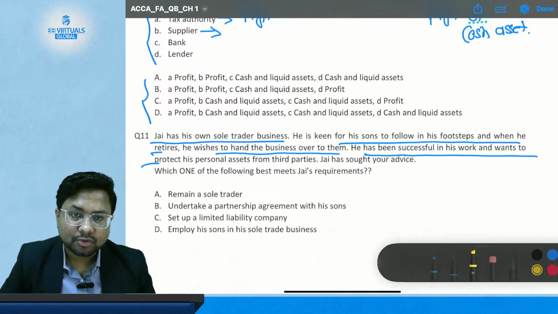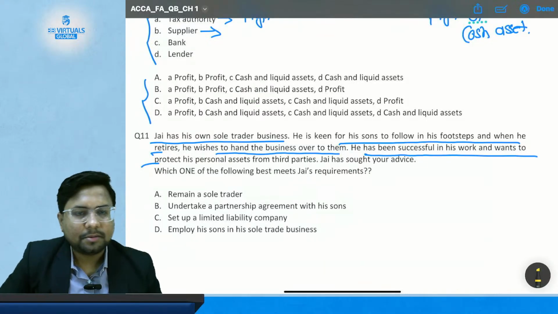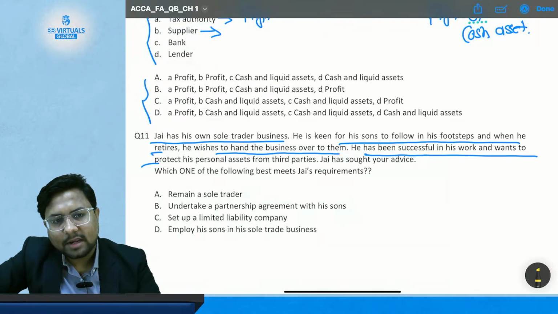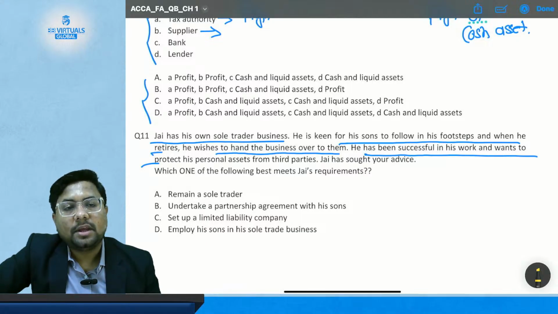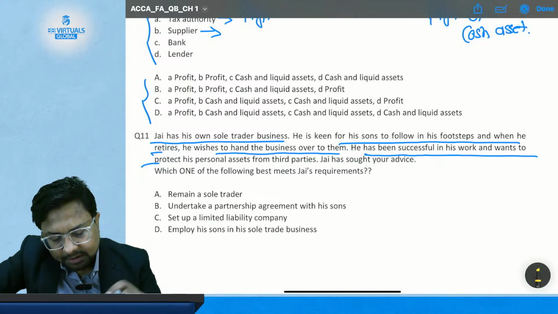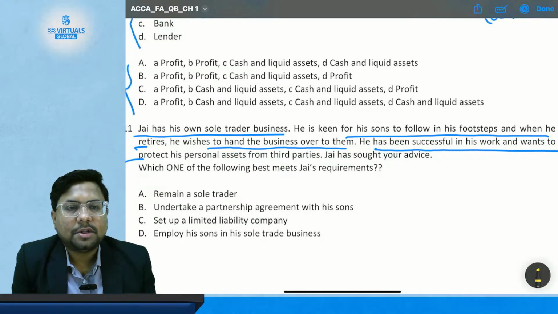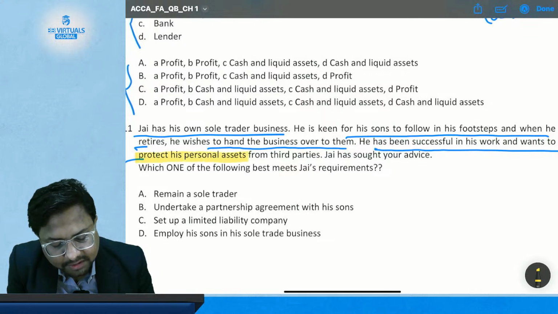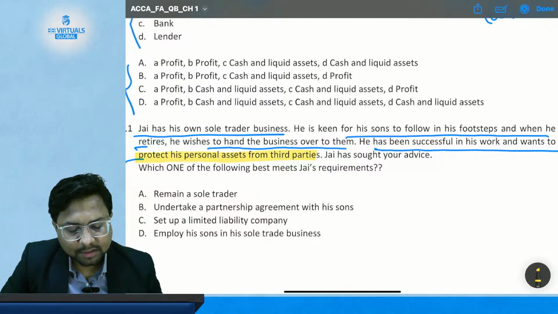Now in this question also, as in the previous question, question number 8, where three people are in a partnership, Cheng, Hui and Yui, where Cheng was going to retire and wants their children to come into the partnership but does not want them personally liable for the obligations of the firm. In this case also, Jay wants his son to come into the business, which is in sole trader form, and he wants to protect his son's personal assets from third parties.